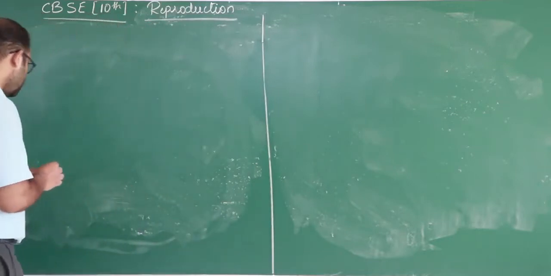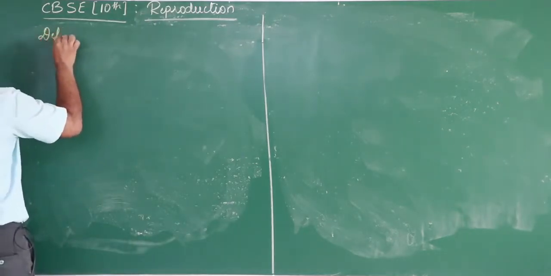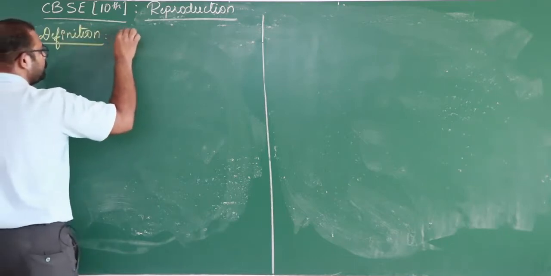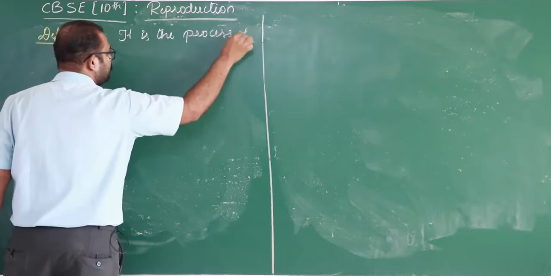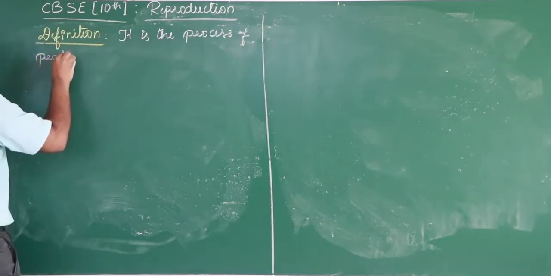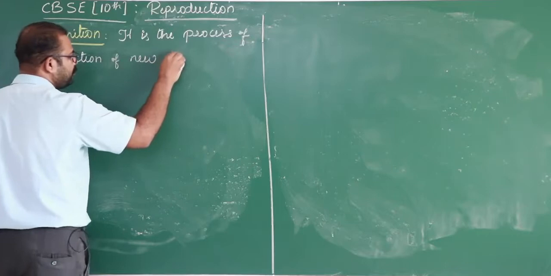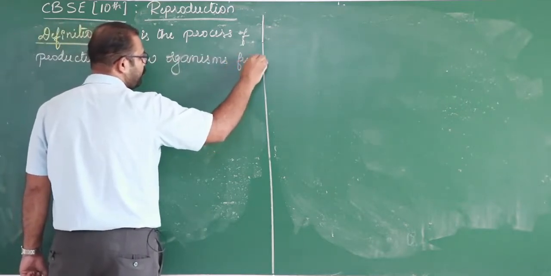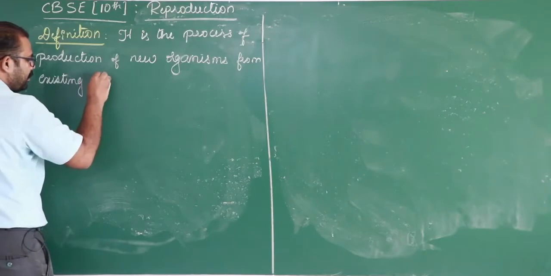Now let's define reproduction. It is the process of production of new organisms from existing organisms.